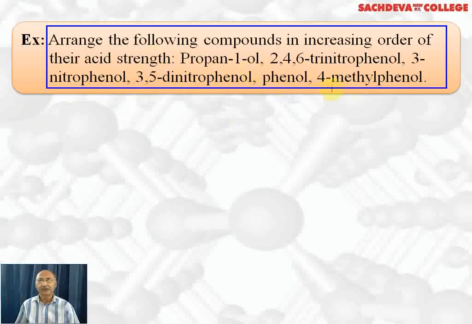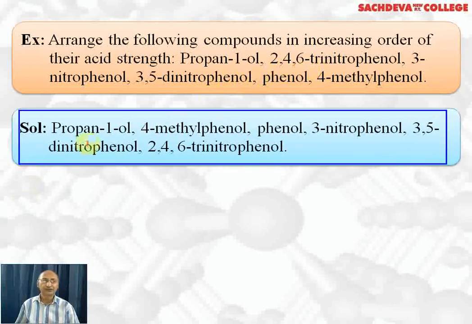Then will be 4-methylphenol, because here the methyl group is electron releasing. Then comes phenol. Then we have 3-nitrophenol. Then we have 3,5-dinitrophenol. Most acidic is 2,4,6-trinitrophenol, which is also called picric acid. Let's see: propan-1-ol, 4-methylphenol, phenol, 3-nitrophenol, 3,5-dinitrophenol, and 2,4,6-trinitrophenol is the increasing order of acidic strength.